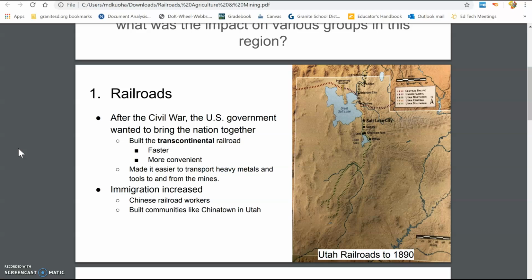So we call it a transcontinental railroad. This happens after the Civil War because the nation wanted to unite the people. So they build the Transcontinental Railroad, and it is so much faster and more convenient. You could even transport heavy metals and tools to and from the mines. It's going to bring an influx of immigration. A lot of Chinese railroad workers come and they start building communities like Chinatown in Utah. Please notice this word communities. This unit focuses a lot on towns and communities that come because of things like the railroad, agriculture, mining.